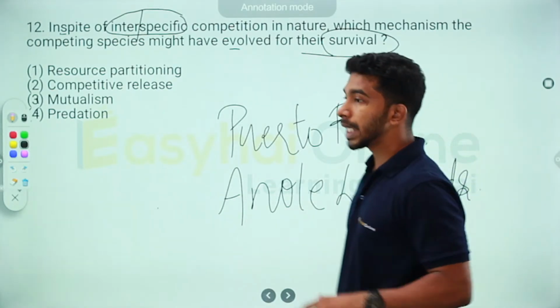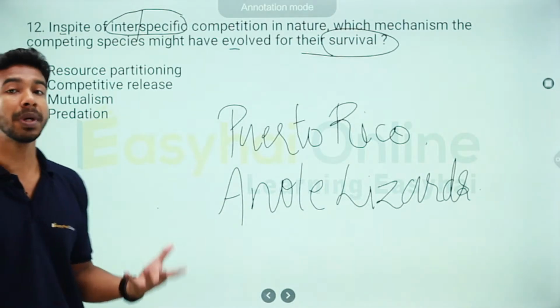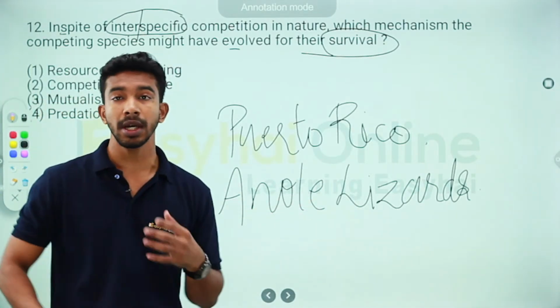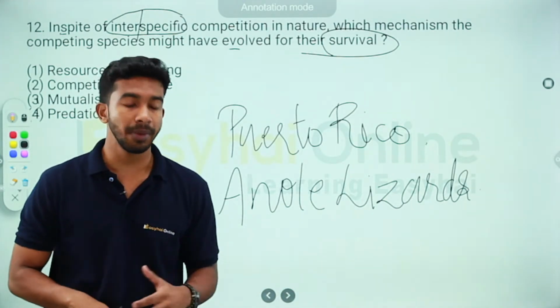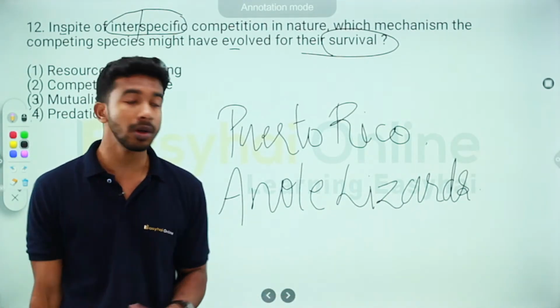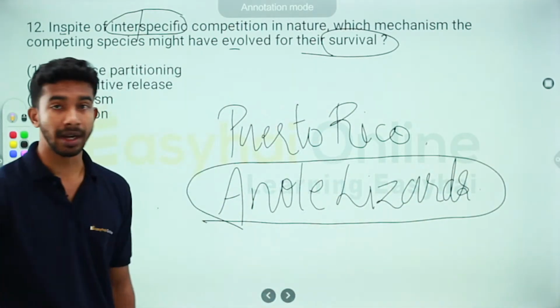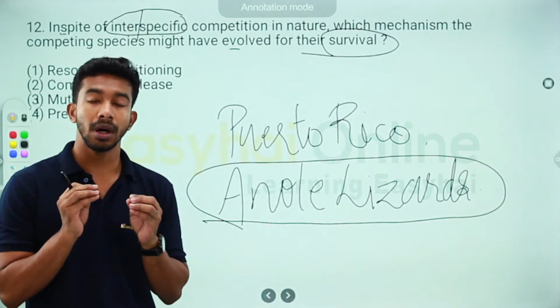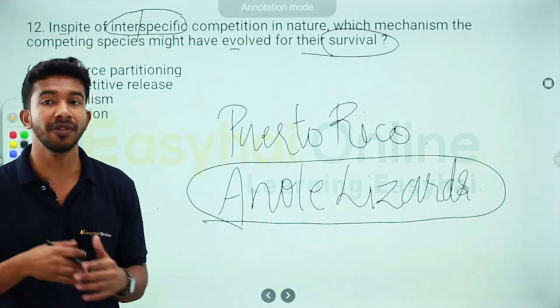These two different species were competing for habitat. As I said, competition can be for many things. It can be for food, for a place to lay eggs, oviposition, for watering holes. So these two species of lizards were competing for a place for their habitat, where they would live, where they would forage, where they would find their food.